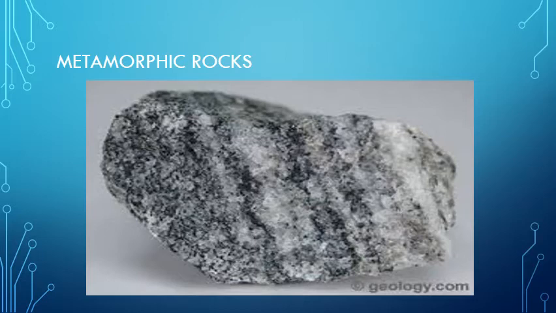These rocks are formed when sedimentary and igneous rocks undergo changes due to heat or pressure. The word metamorphic means change of form. So what is the meaning of metamorphic? Change of form.